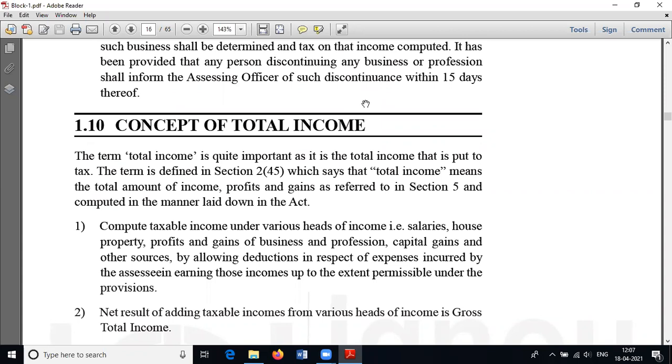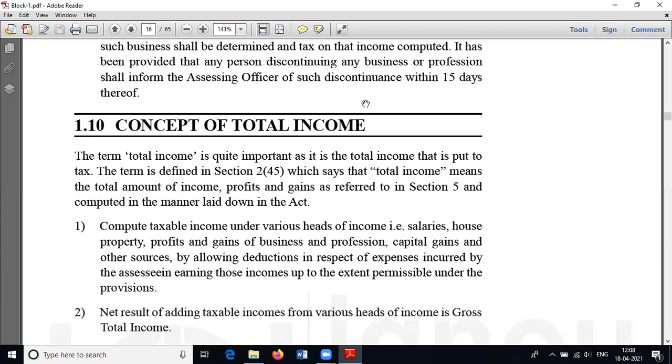Or any other casual income, or he finds a lost article and transfers it for some receipts. All these types of income shall be charged under the head income from other source.